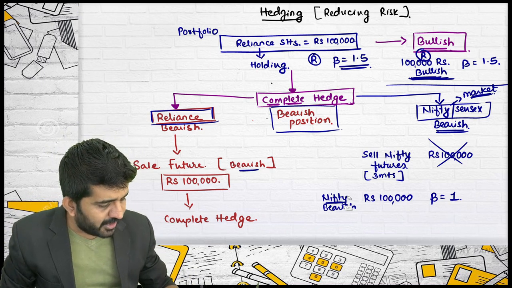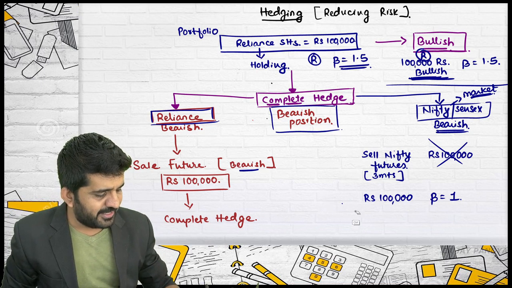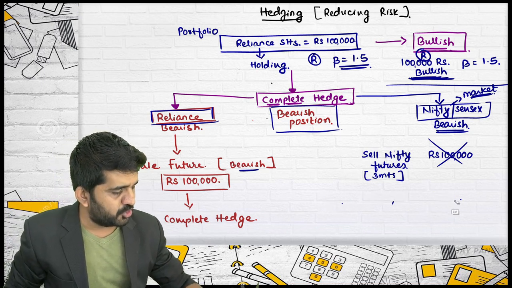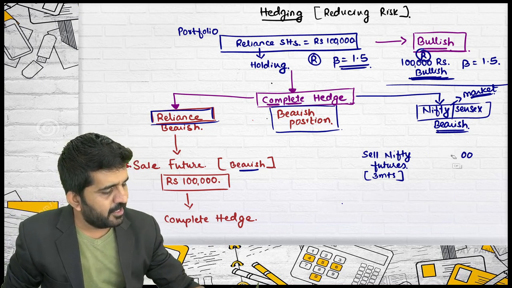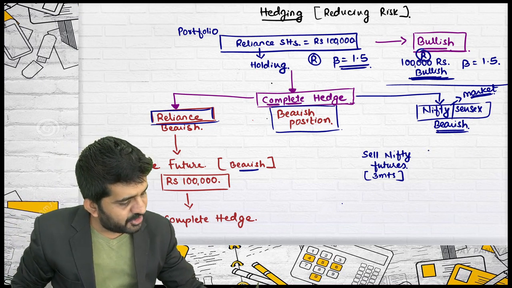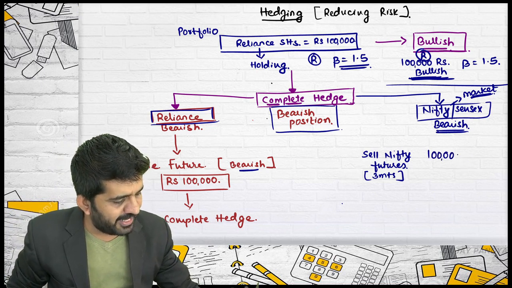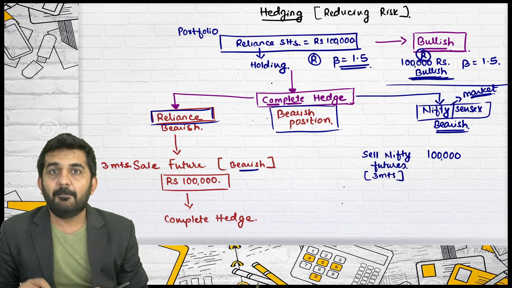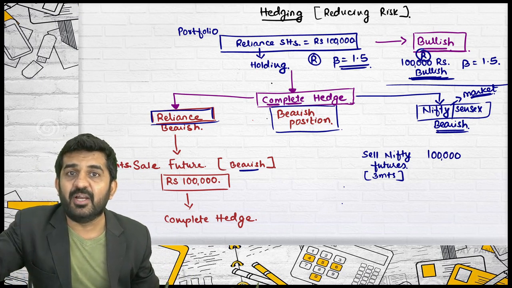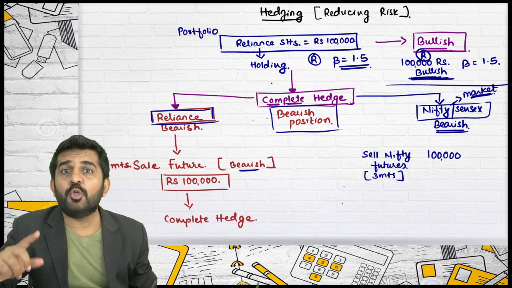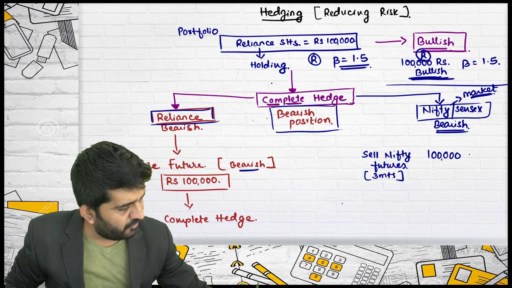So you need to take a bearish position. The answer is yes. But how much bearish position is to be taken? Try to concentrate. You should take a bearish position of 1 lakh rupees. Yes. But you are taking it with beta of 1, and you want to hedge a risk which is having beta of 1.5.